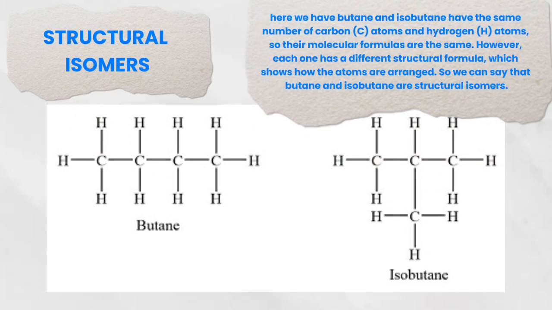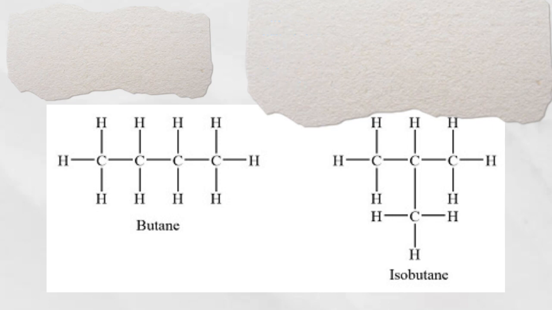Let's give an example of structural isomers. Here we have butane and isobutane, the same number of carbon C atoms and hydrogen H atoms, so their molecular formulas are the same. However, each one has a different structural formula, which shows how the atoms are arranged. So we can say that butane and isobutane are structural isomers.